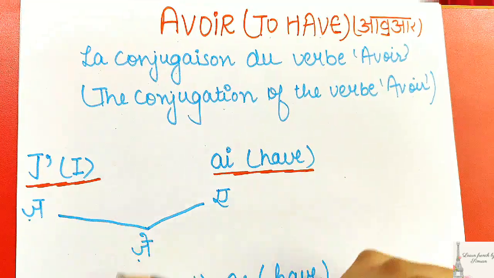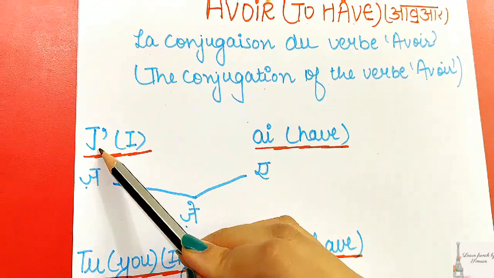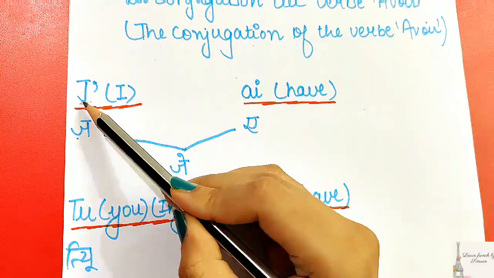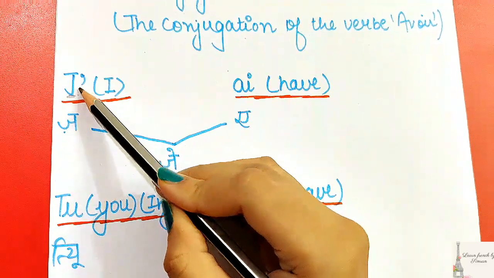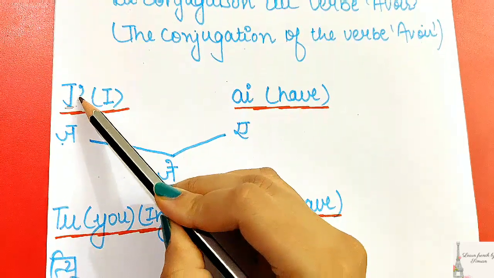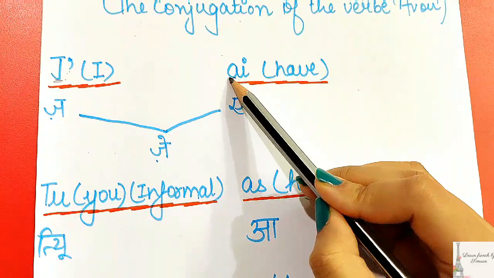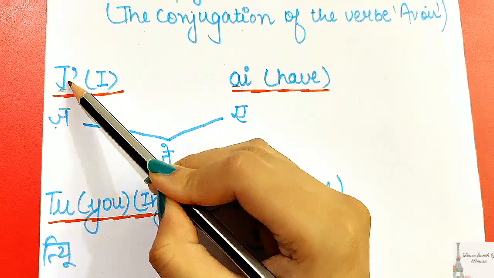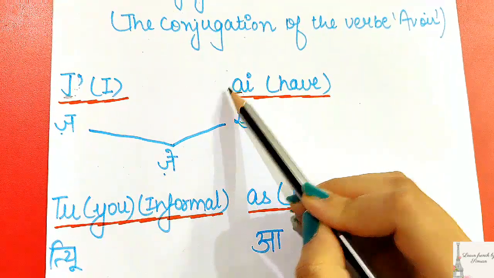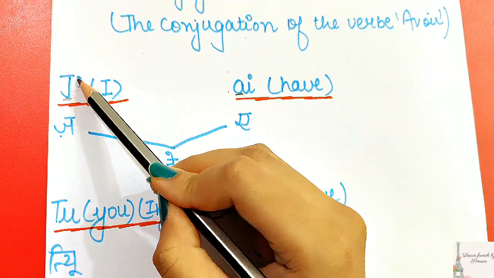Now we will conjugate this verb with the different subjects. So let's begin. Our first subject is je. Je is written as JE, but here we have written it je apostrophe, because the next word, the conjugation, is starting with a vowel, so we are not writing two vowels here. We have only written je apostrophe.